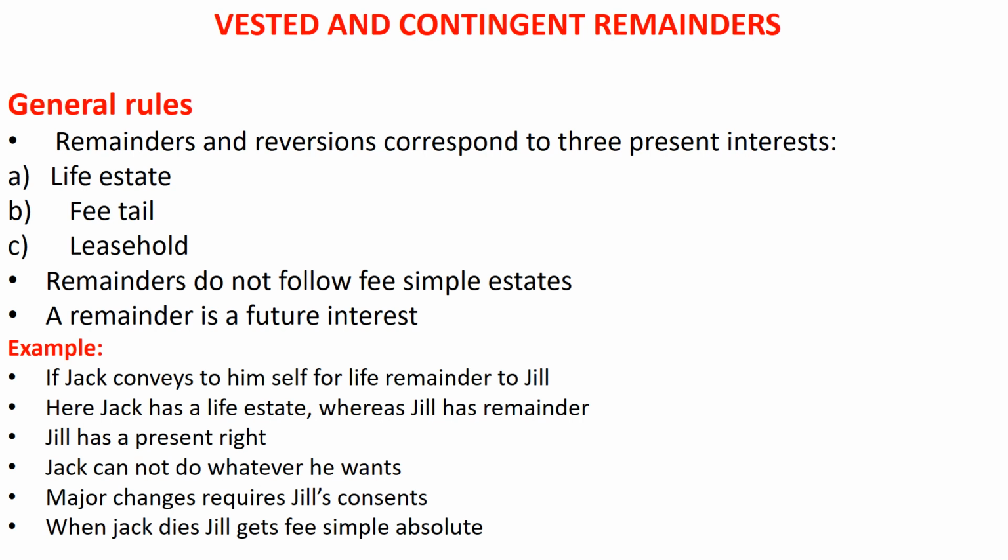Example, if Jack conveys to himself for life and remainder to Jill, that is an example of a remainder. So Jack has a life estate and Jill has a remainder. Jill has a present right. Jack cannot do whatever he wants with the property, and any changes require Jill's consent, as she has the remainder.